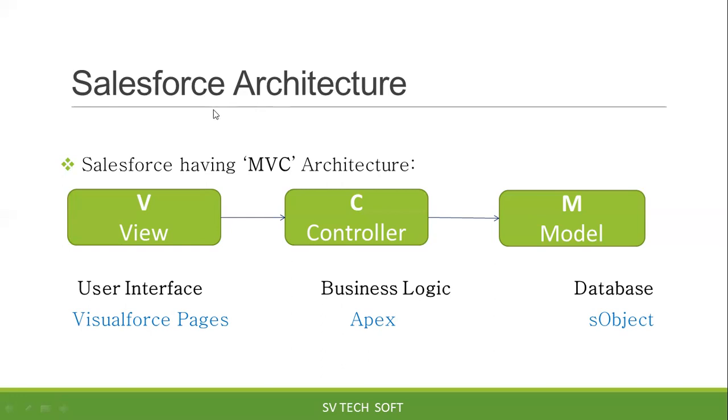What is the meaning of MVC? MVC means model view controller. Earlier, we discussed the project life cycle. We have the front end, which means the user interface, business logic, okay, the middleware, then the database, which means the back end.